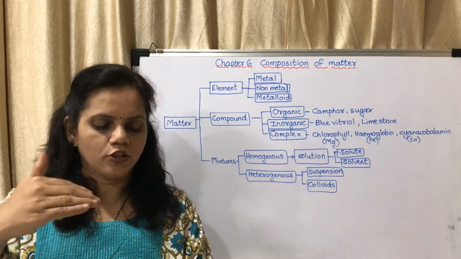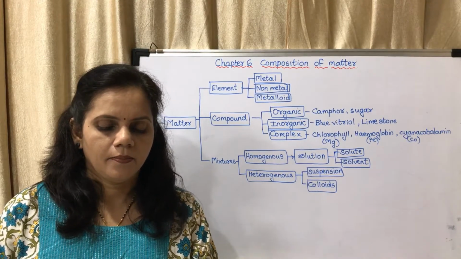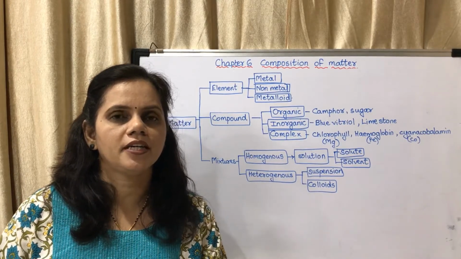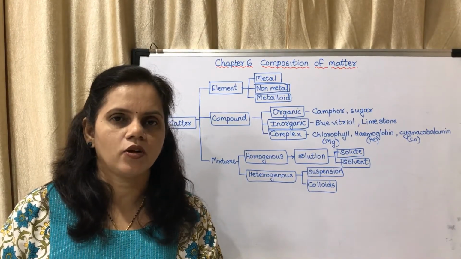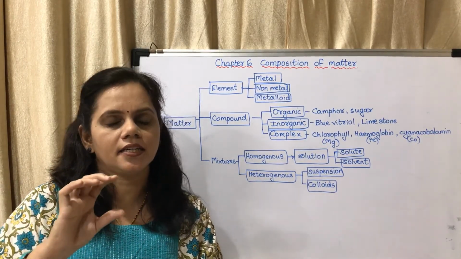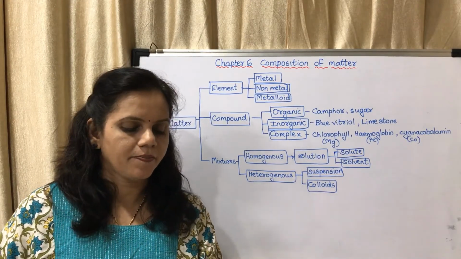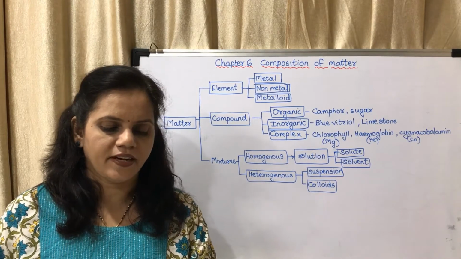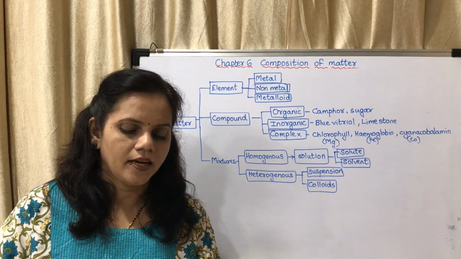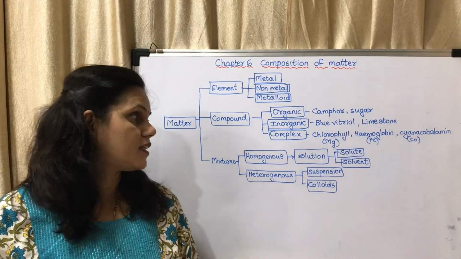Below that you may see the physical properties like luster, that is shine. Malleability is the ability to form sheets, and ductility is the ability to form wires. These are the properties of metals. According to that, elements are classified. In early times, elements were classified into metals and non-metals, and afterwards the metalloid was discovered. So you may fill in the boxes.